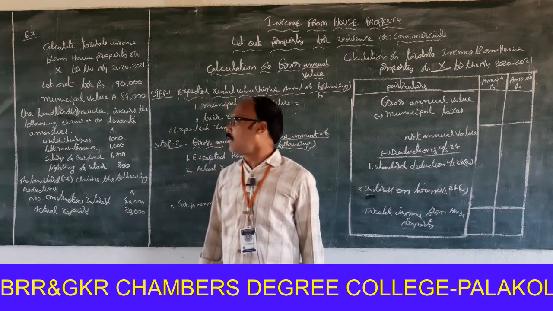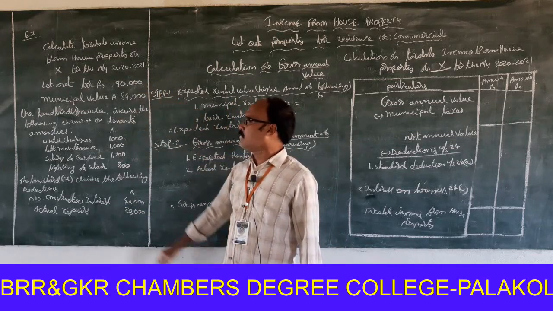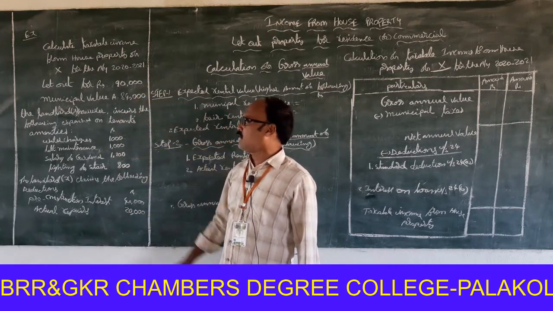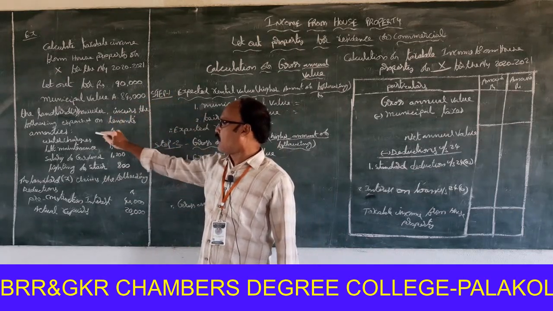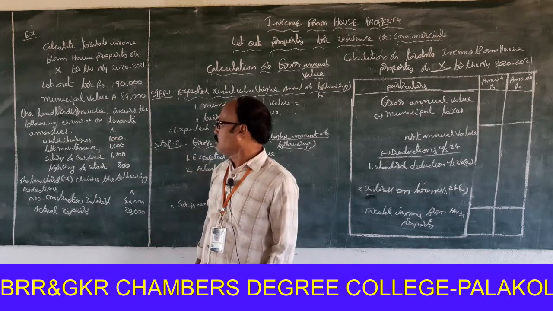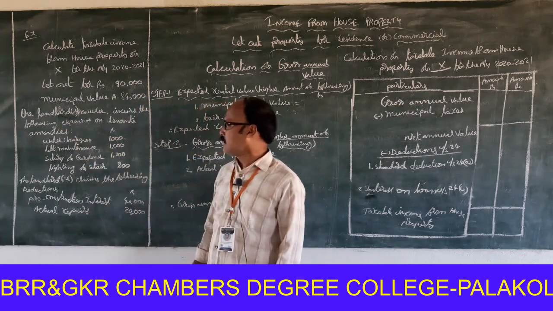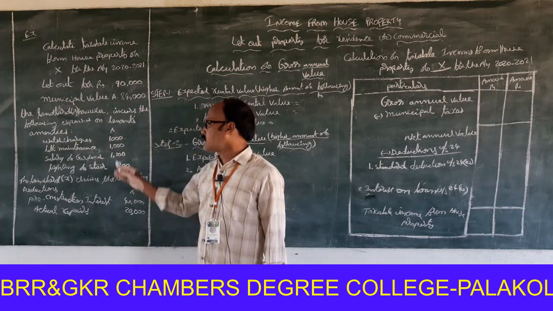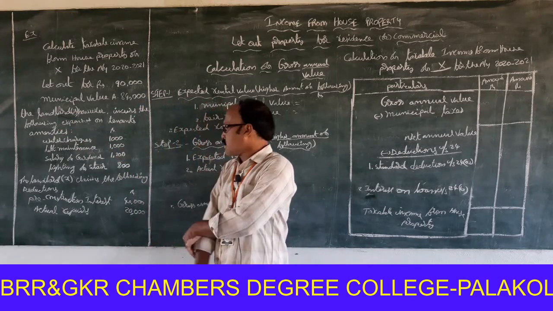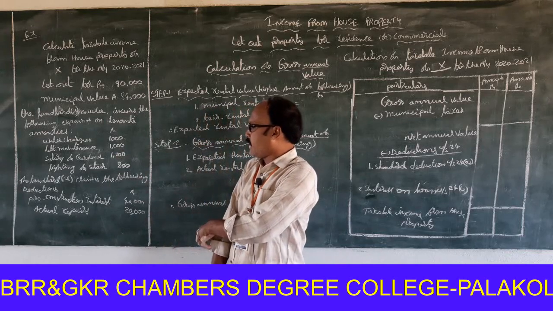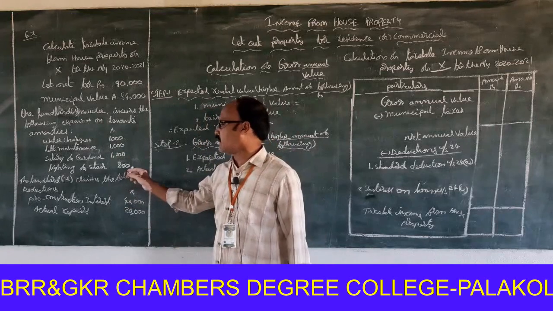Once again, look at the problem. Actual rental value is rupees 90,000, municipal rental value 84,000. The landlord, however, incurred the following expenses on tenants' amenities. Water charges 1,000, lift maintenance 1,000, salaries to garden 1,200, lighting of stairs 800.